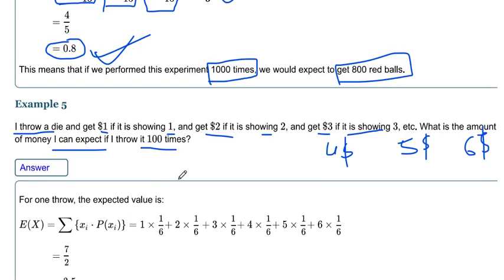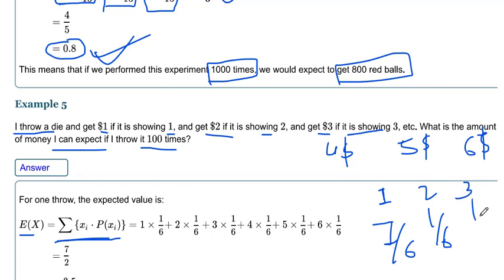Expected value E of x is equal to sigma xi into p of xi. You have to write down the formula first of all, then write down each value. So here, what is the probability of getting 1? 1 by 6. Yes, in a die 2 also 1 by 6, 3 also 1 by 6.